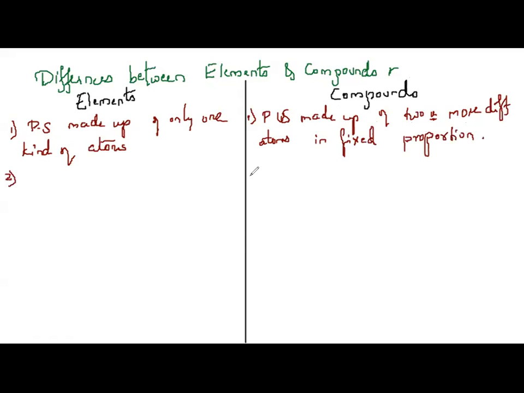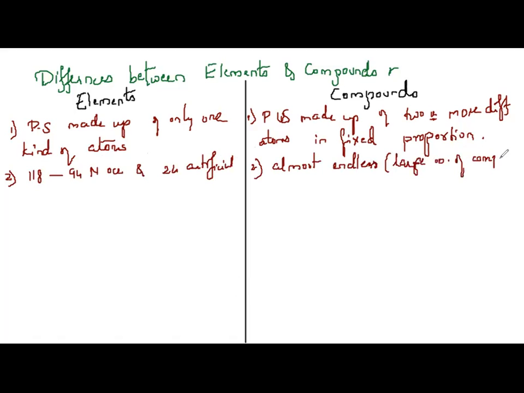What is the second difference? Talking about total number, there are nearly 118 elements. At present, 94 are naturally occurring and 24 are artificially prepared. And what about compounds? They are almost endless, meaning infinite. We have a large number of compounds.